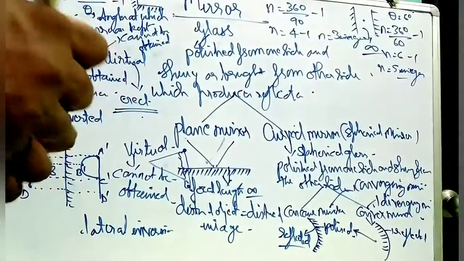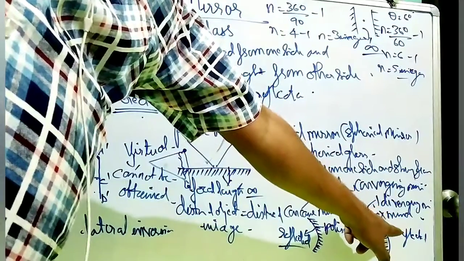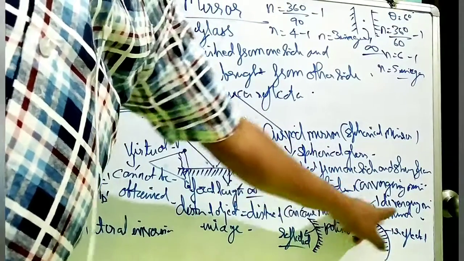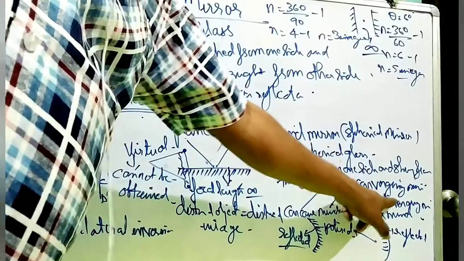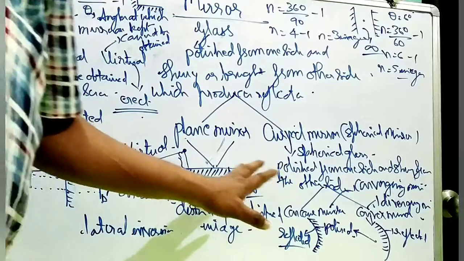The second one is called a diverging mirror. In the convex mirror you will see that the curved glass is polished from inside but is reflected from the outer side. It is called a convex mirror, and it is also known as a diverging mirror.